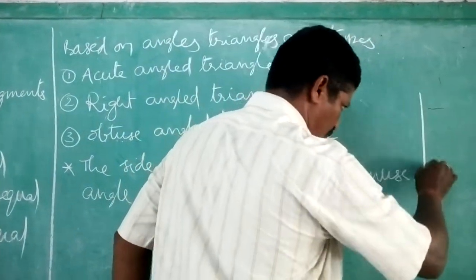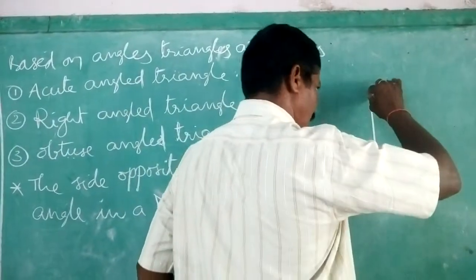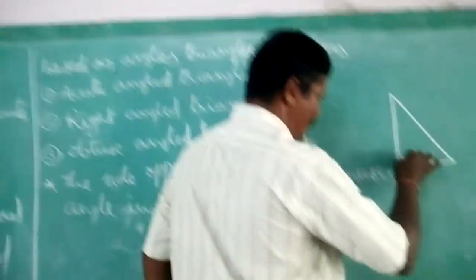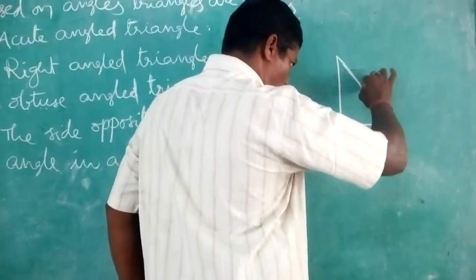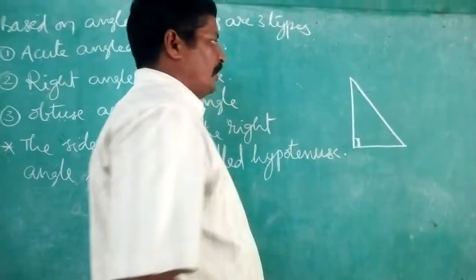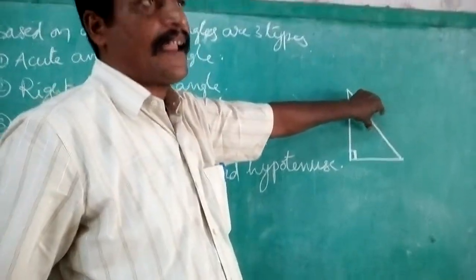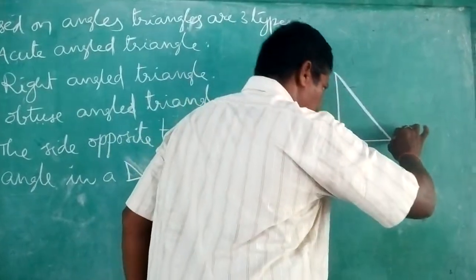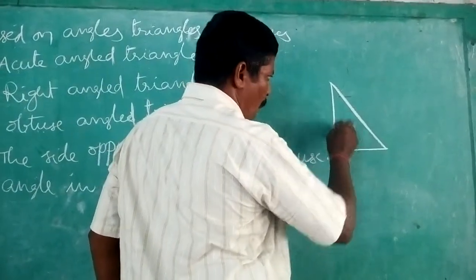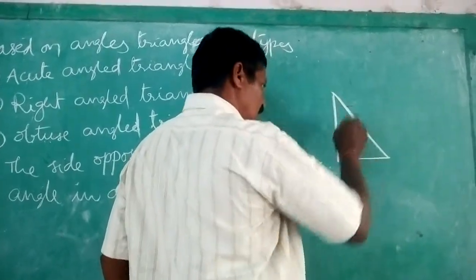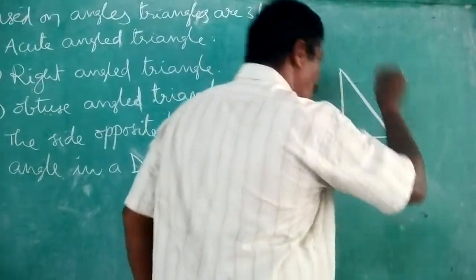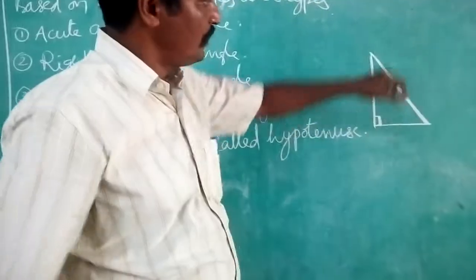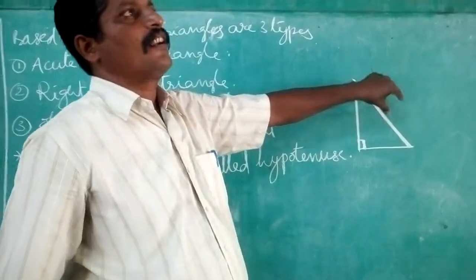It means this is a right angled triangle. This is the right angle. This side is called hypotenuse. It is only in a right angled triangle. This is the right angle, and the opposite side of the right angle is this. This is called hypotenuse. This is the longest side in this triangle.